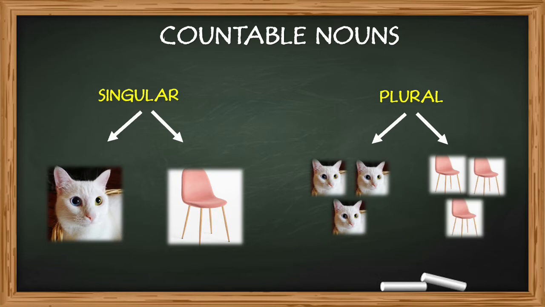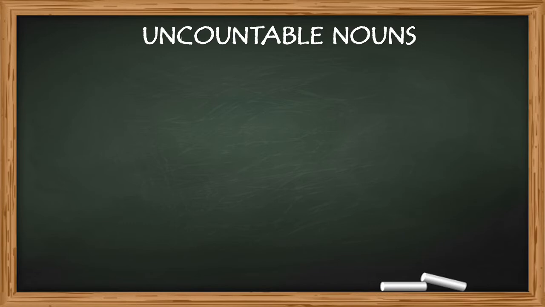Alright, so countable nouns have singular and plural. What about uncountable nouns? Well, they have only singular. There's only one, okay? You can't count them, so there's only singular.